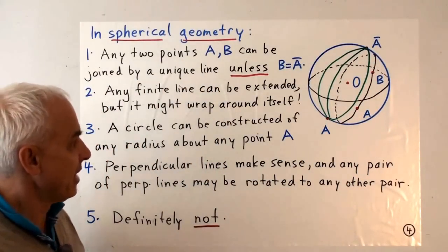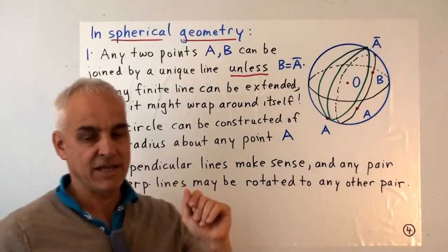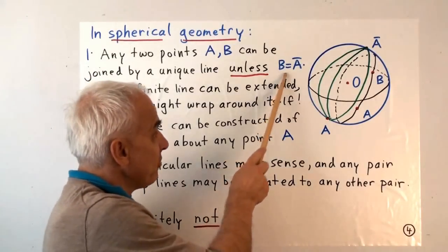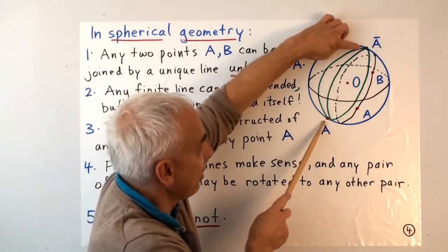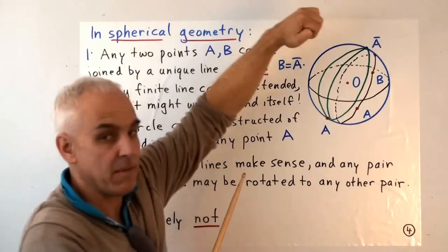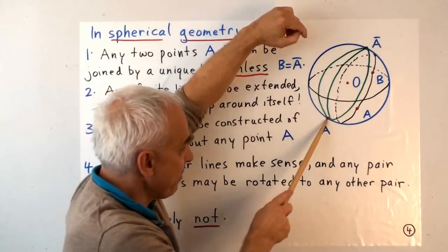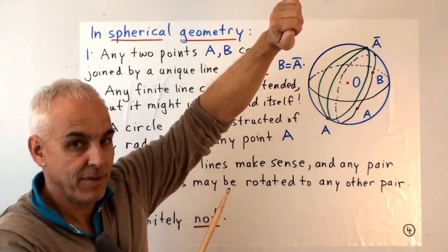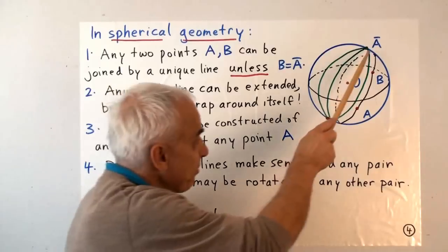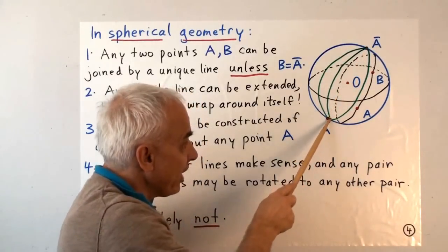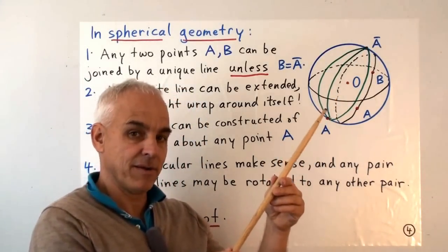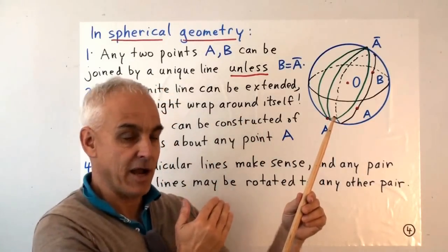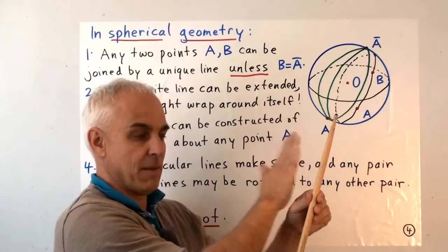So the answer is yes, but there is a special case where it doesn't quite work so easily. The special case is when the 2 points are in fact antipodal, when B happens to be A bar. So suppose that one point is here and the other point is here, and these are antipodal points. In that case, the 3 points A bar, O, and A are actually on a line. And then there's not just one plane that passes through that line, there's an infinite number of planes.